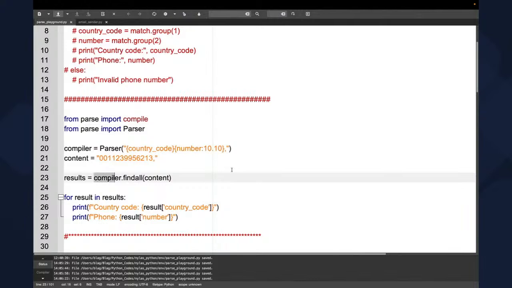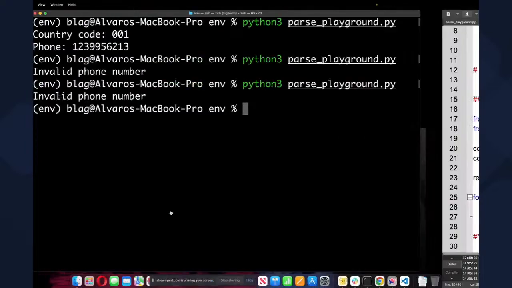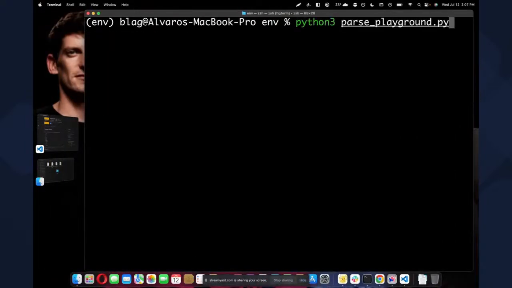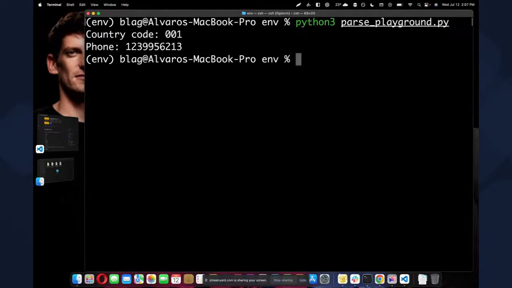So we're going to call compiler, find all content, and then we're going to go into the results and print the country code. You can see here we just put result country code and result number. So we're using it basically like a dictionary. At first it looks different than regex. So let's run it first. And we have country code 001 and we have the phone number.